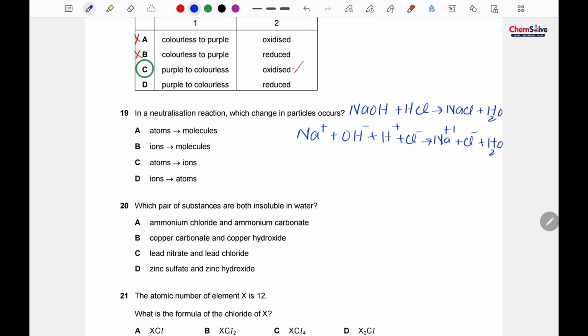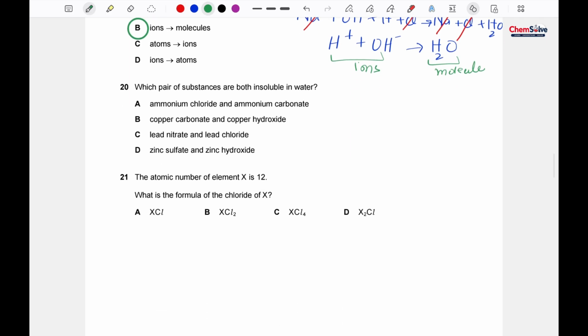H2O is a liquid, it will not be ionized. So Na positive will be cancelled with Na positive, Cl negative will be cancelled with Cl negative. So we are left with H positive plus OH negative gives us H2O. So you can see these are the ions, and it is being changed into a molecule. So ions are being changed into molecule. This is the correct option.